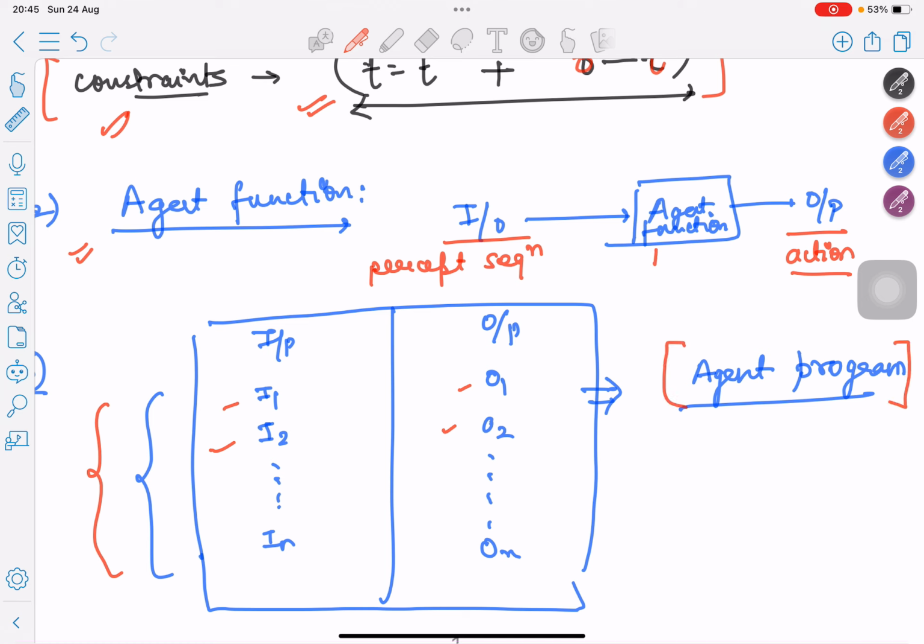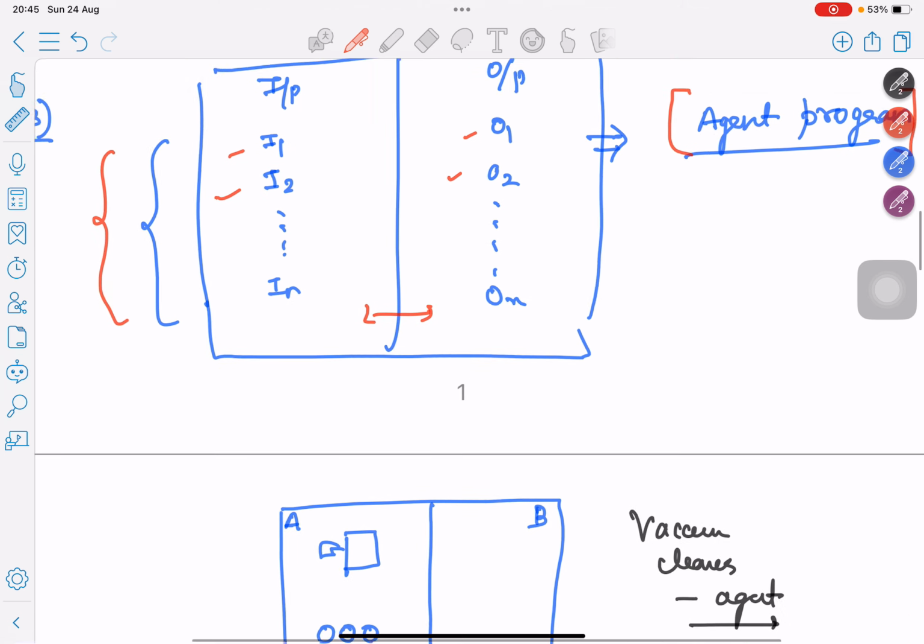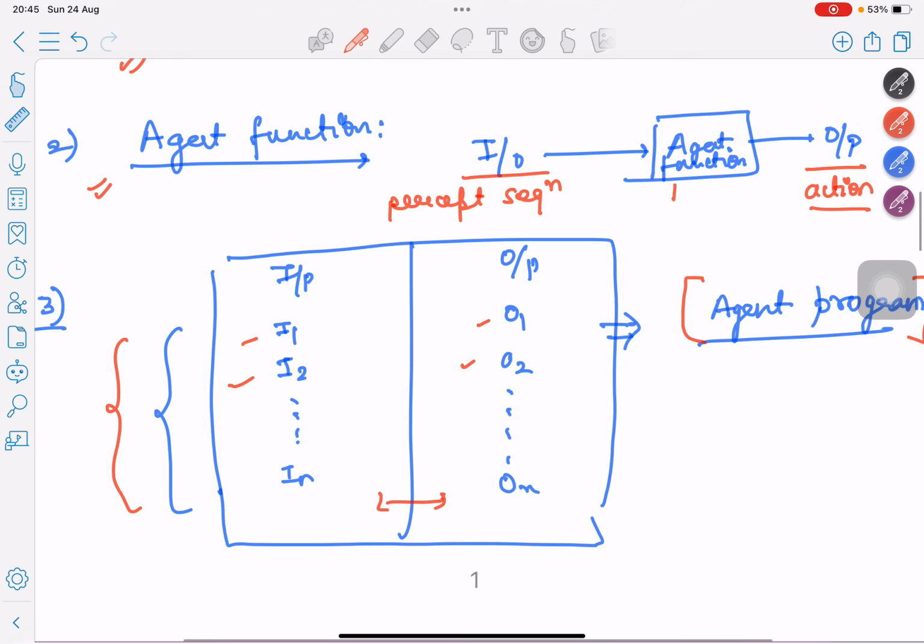This table gives you an overall external idea of how my agent function will work, but internally the agent function for an artificial agent is implemented by an agent program. All these outputs you receive only when an agent program executes a particular agent function for particular input sequences.